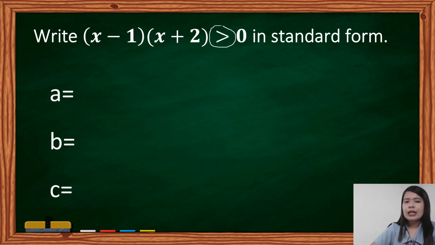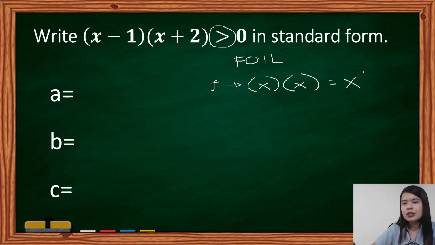So, as you can see here, x minus 1, x plus 2, dalawang binomials, we will use again the FOIL method. So, for the first one, we will use x multiplied to x, and that will lead us to x squared. Next, outer, we have x times 2.